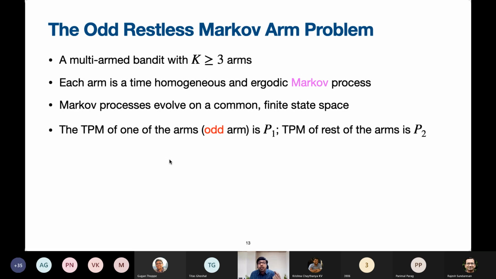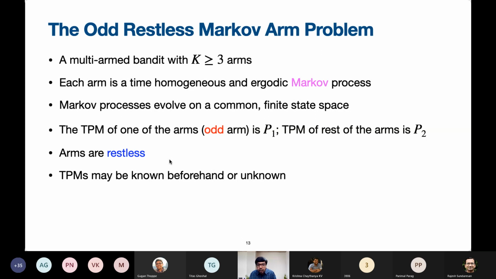Now, what is the anomaly? The anomaly is that the transition probability matrix of one of the arms, which henceforth we are going to call the odd arm, is, let's say, P1. The transition probability matrix of all the other arms is some different P2. P2 and P1 are different from each other. Importantly, the arms are restless, which means that the unobserved arms will continue to evolve. You can keep in mind the example of movies continuing to play even though they are not observed. And finally, these TPMs P1 and P2 may be known or may not be known beforehand. So this is the general setup.